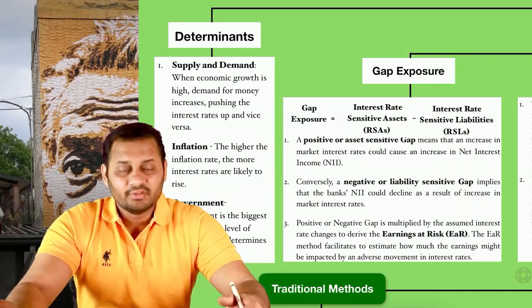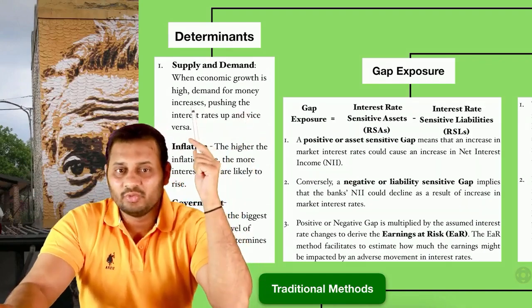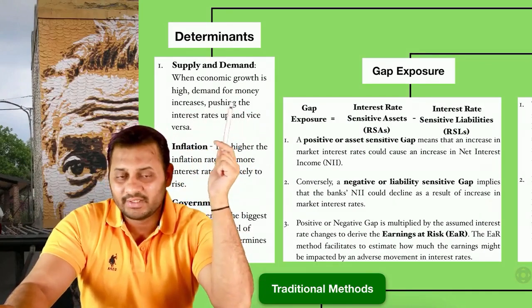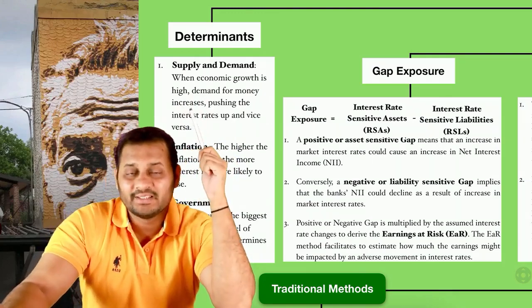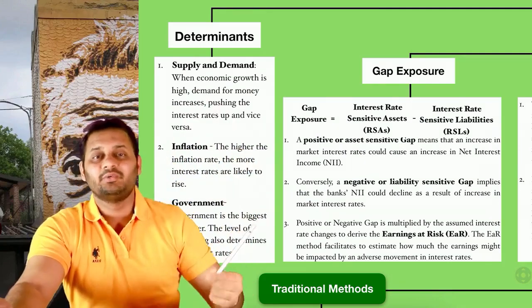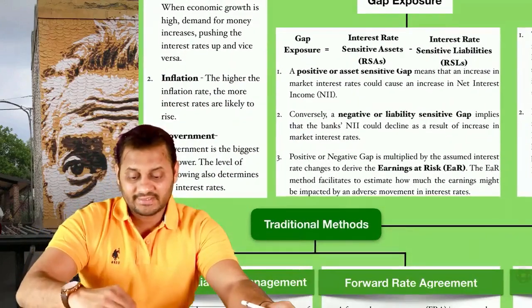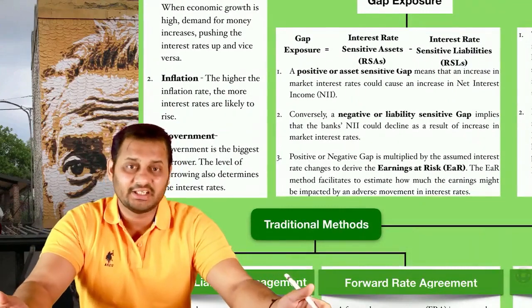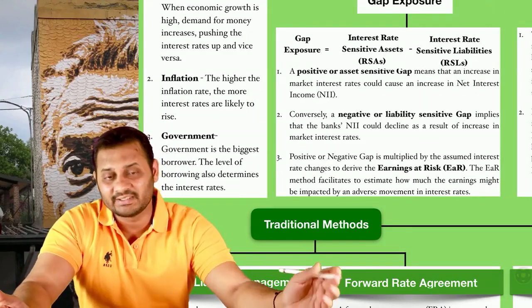It all depends upon the same concept of economics, that high demand means high price and low demand means low price. High supply means low price. Inversely, supply is inversely related to the price. Same here, supply is inversely related to the interest rate and demand is directly proportional to the interest rate. Next thing is inflation. If the inflation is higher in the market, the prices are increasing, the interest rate will also increase at the same time.